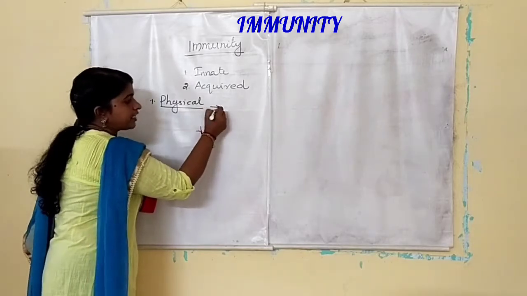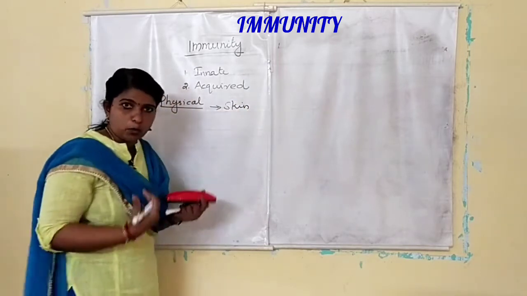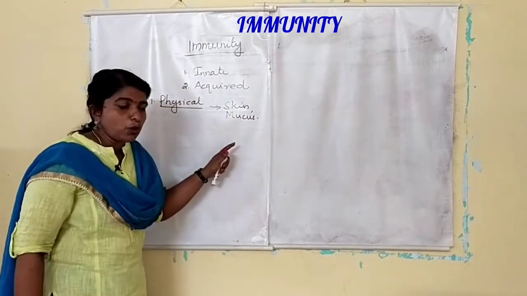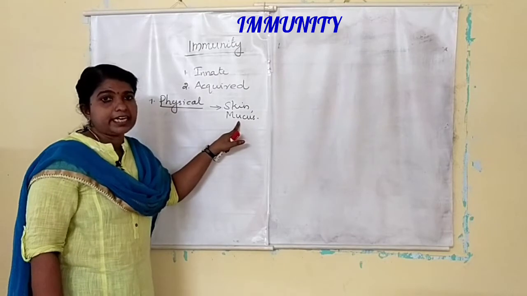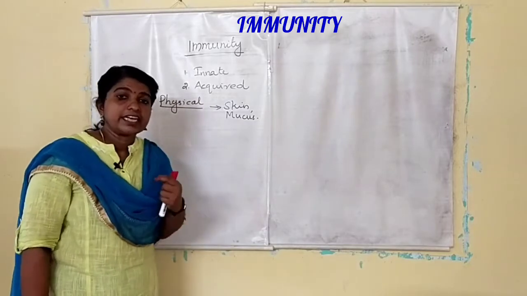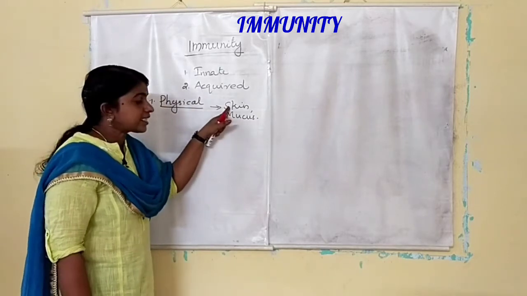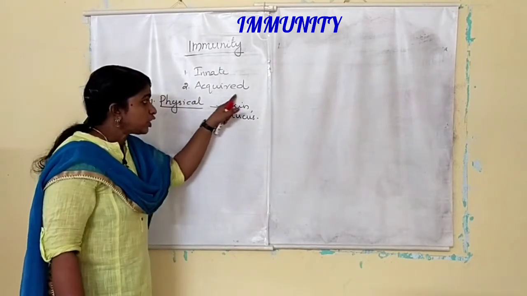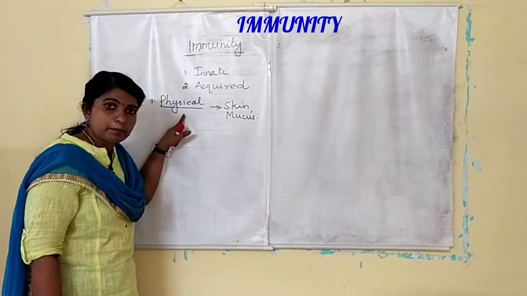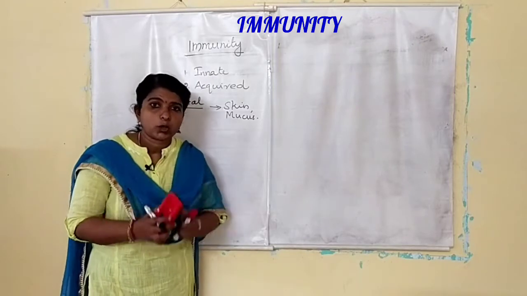Physical barriers include the skin on the body, then mucus. You know, a mucus coating is present in our gastrointestinal tract, in our respiratory tract, in our urinogenital tract. So this mucus coating and the skin present on our body, these two provide physical barriers. With the help of that, we can prevent the entry of microorganisms.